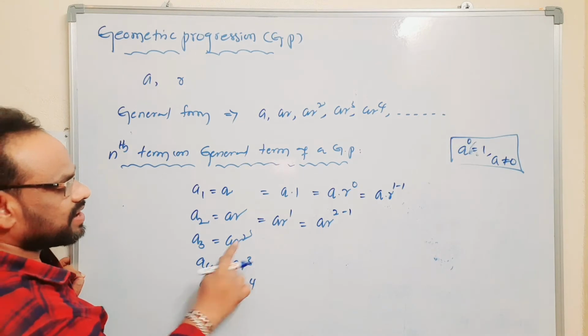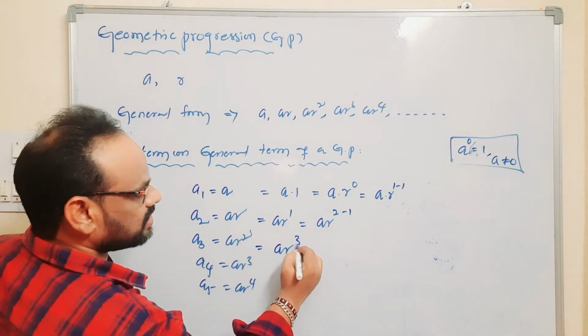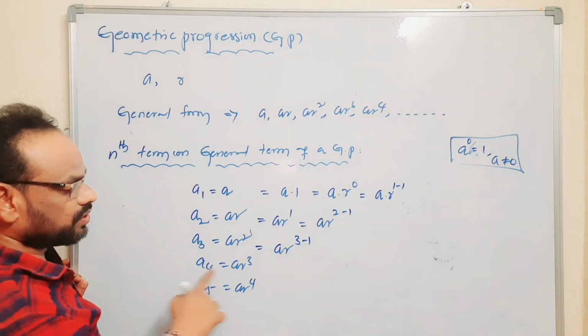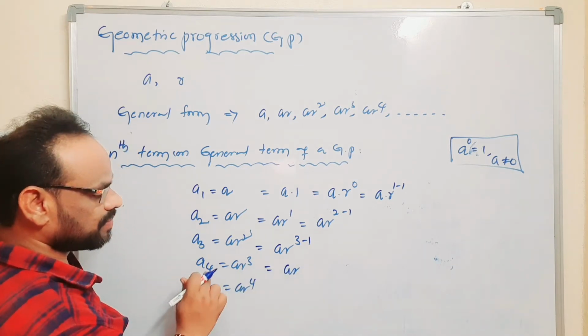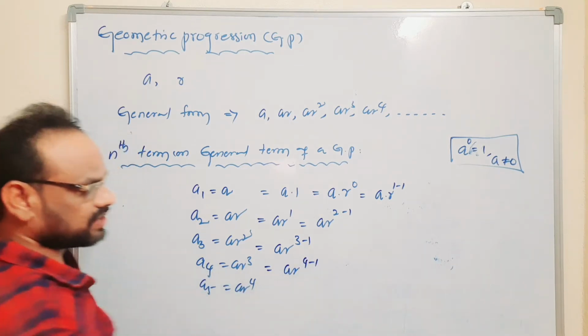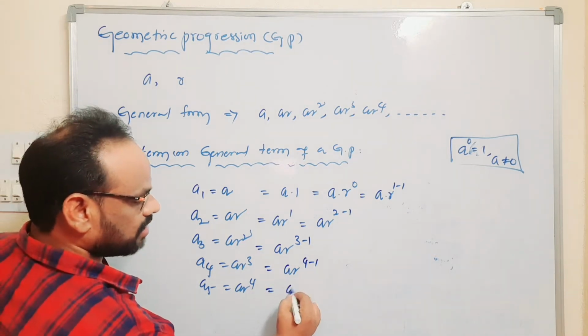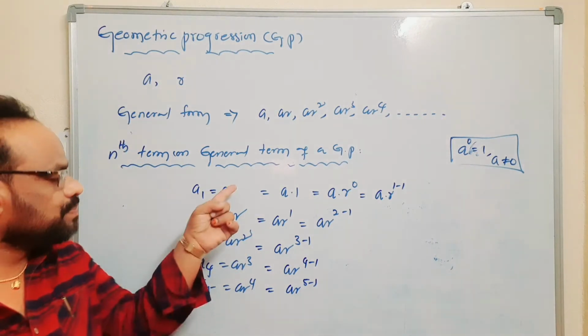So AR square can be written by the position of the term, that is AR power 3 minus 1. The fourth term, AR cube, can be written as AR power 4 minus 1. The fifth term, that is AR power 4, can be written as AR power 5 minus 1. Observe this pattern.